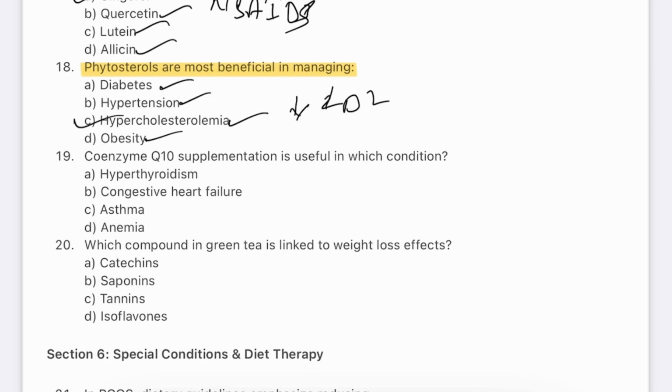They are found in nuts, seeds, and fortified cereals. Daily intake of 2 grams of phytosterols can significantly lower LDL levels.